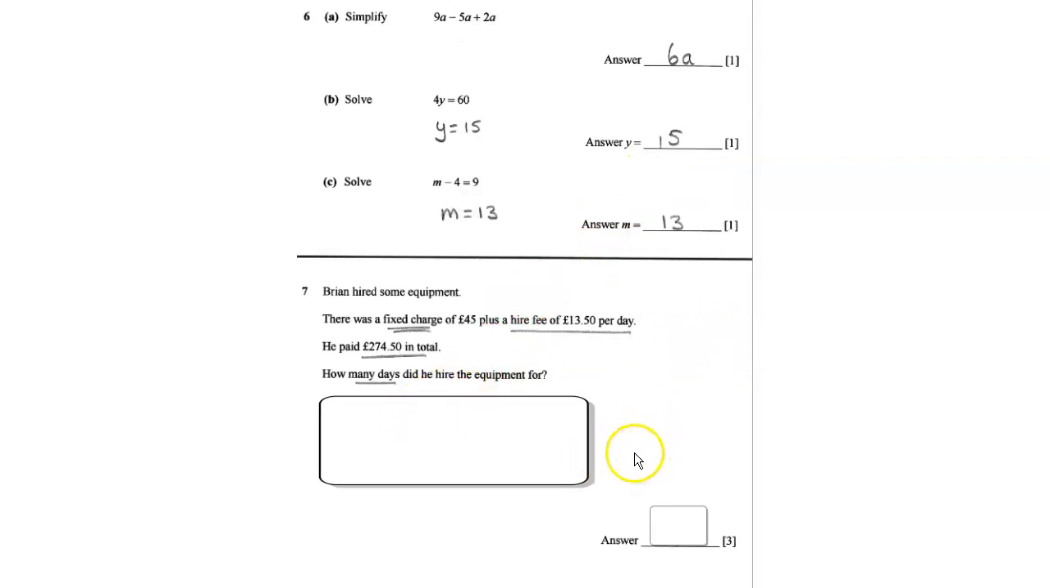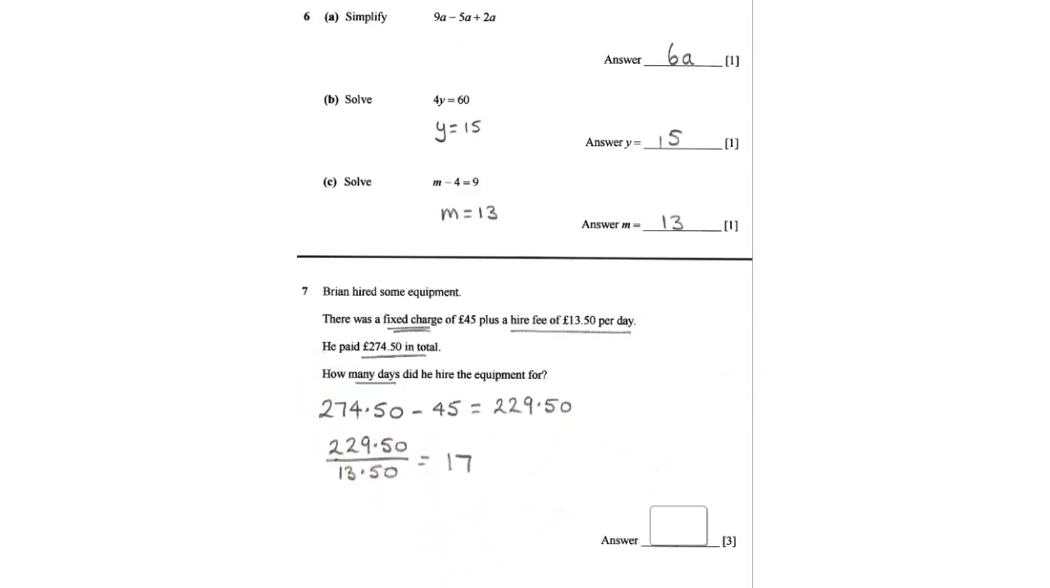For question 7, Brian hired some equipment. There was a fixed charge of £45 plus a hire fee of £13.50 per day. He paid £274.50 in total. How many days did he hire the equipment for?